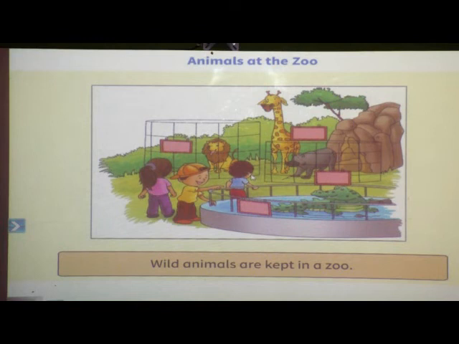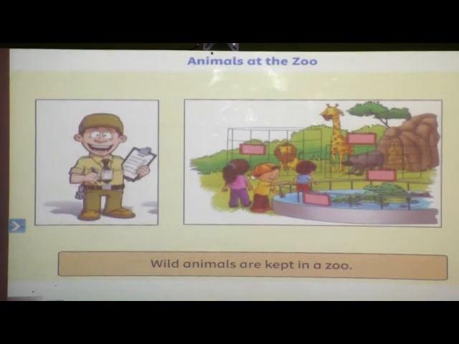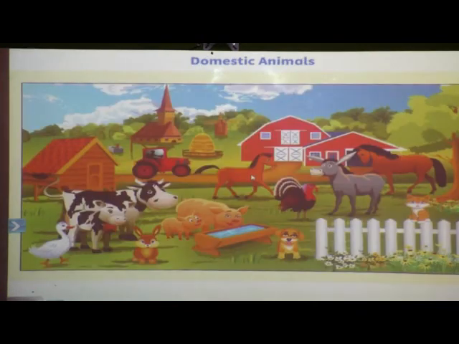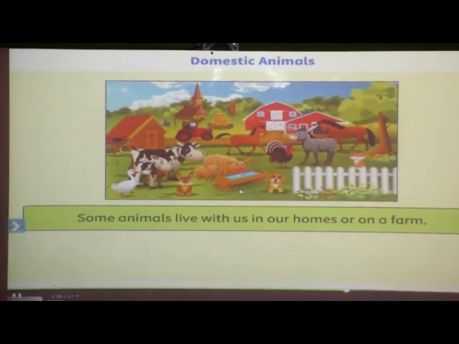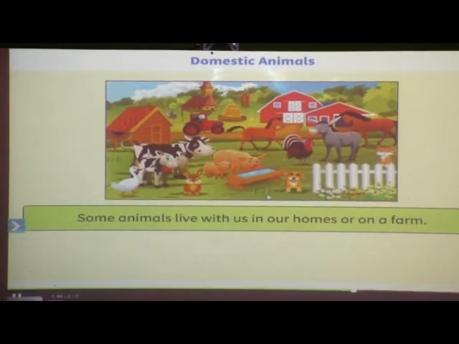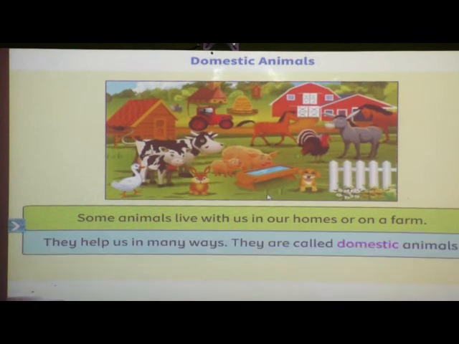You must have visited the zoo in your town or city. There are many wild animals kept in a zoo. Children enjoy looking at these animals. We can learn more about these animals from the zookeeper. Some animals live with us in our homes or on a farm. They help us in many ways.